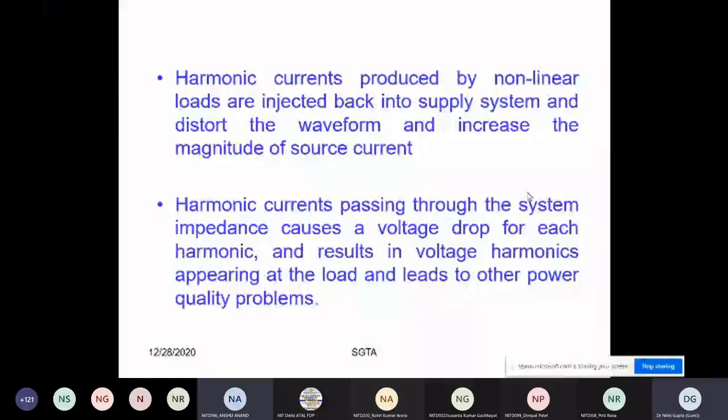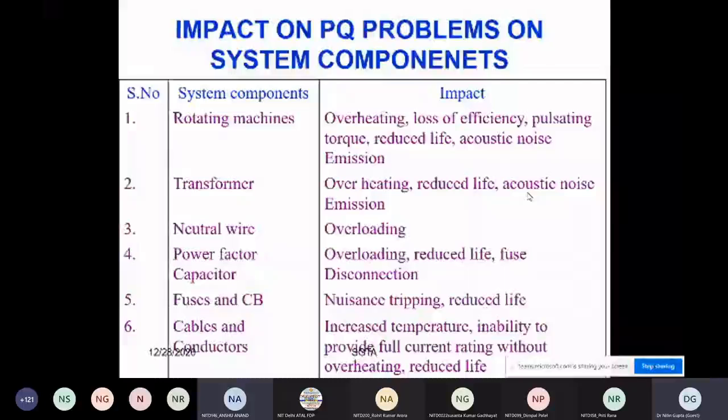And second, this question was also asked by one of the participants. Harmonic current passing through the system impedance causes a voltage drop for each harmonic. Each harmonic is responsible for creating a voltage drop and results in voltage harmonics appearing at the load, and leads to other power quality problems. I'm not going into depth because we should also watch the time limits. In general these are overheating, loss of efficiency, overloading, and reduced life.